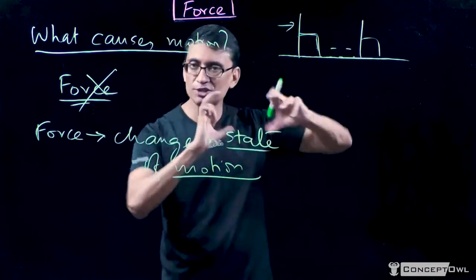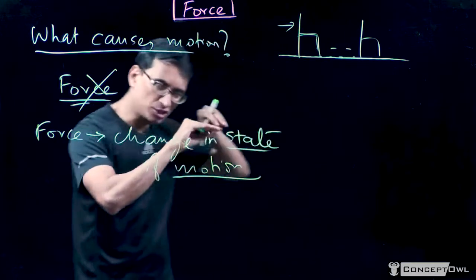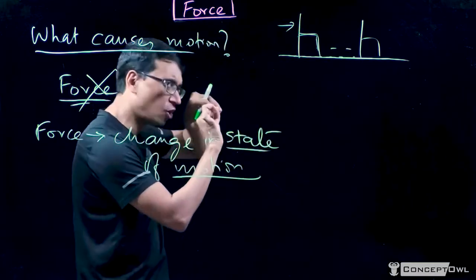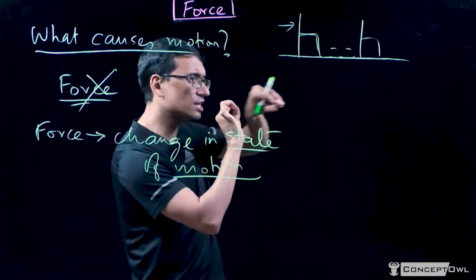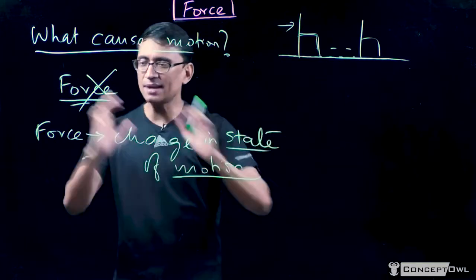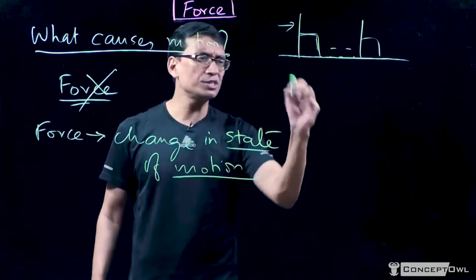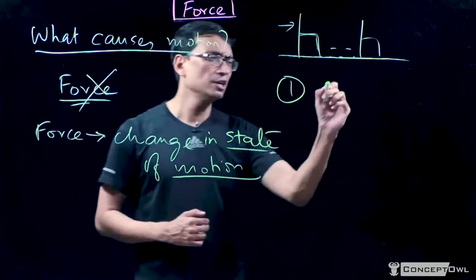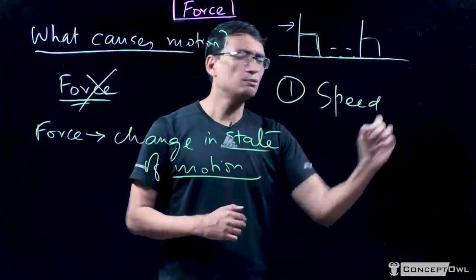And if I need to change that, change what? If I need to change the state of motion, which means if I need to change the object from moving in a straight line at a constant speed, if I want to change anything there, then I require force. So what can I change? First thing, I might want to change the speed. I might want to increase the speed.